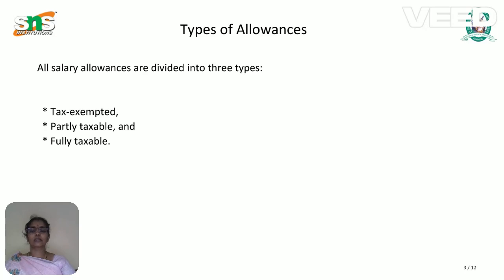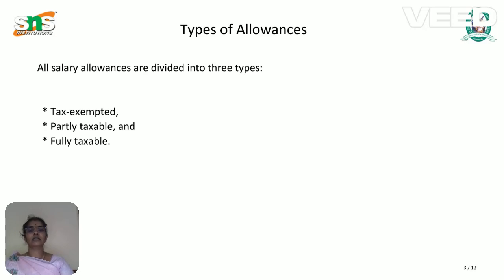Tax exempted means it is fully exempted, so the assessee need not pay tax. Partly taxable means, for example, if they are receiving a house rent allowance of 5,000 from the salary, then based upon the residential status we have to calculate a part as taxable and a part as exempted.